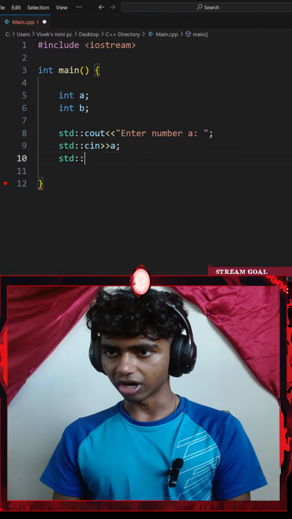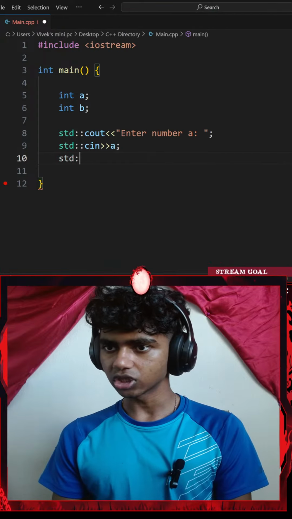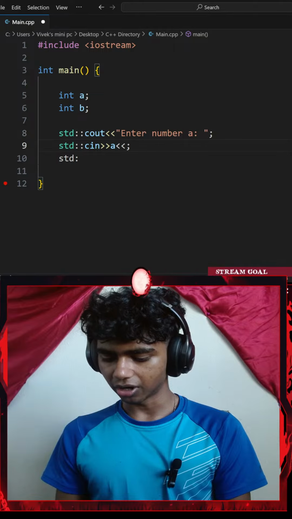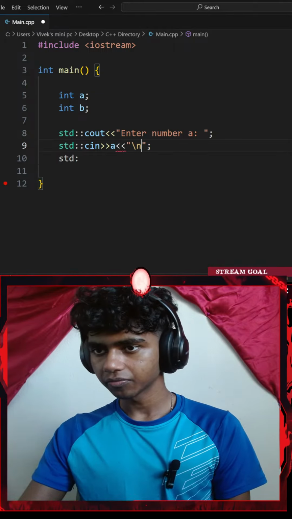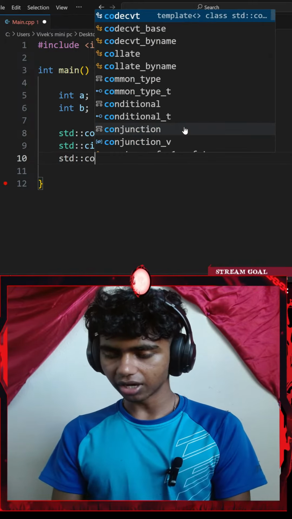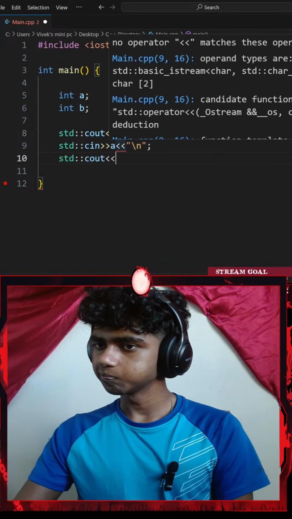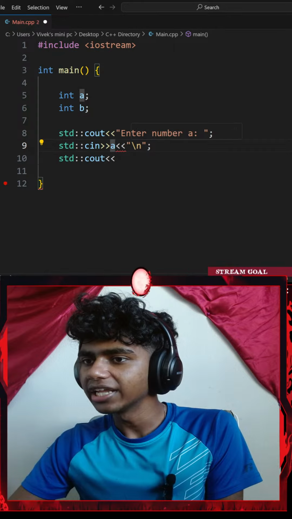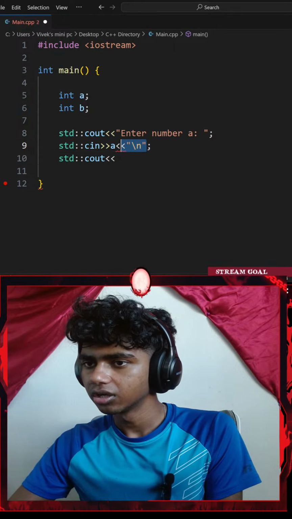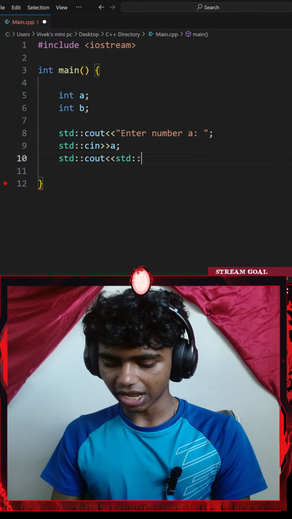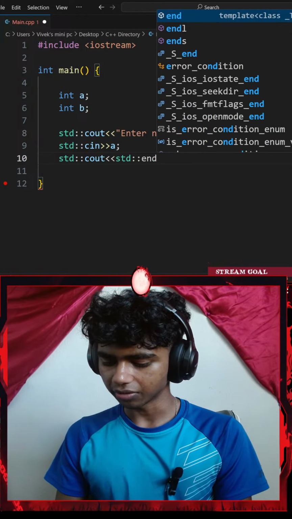And then I'll go with another standard console output. Before that, I might add another insertion operator of a new line. Can't I add an insertion operator here? Okay, in that case, I'll go with a standard console output of a standard end line.